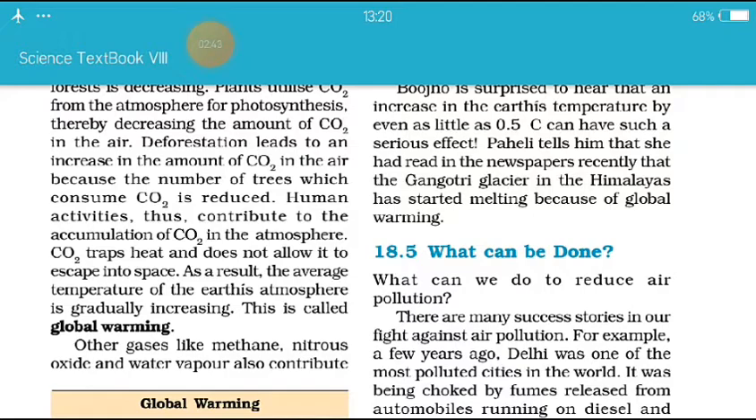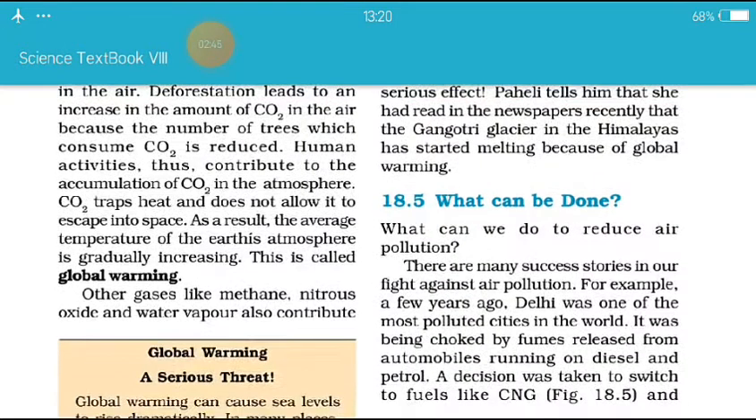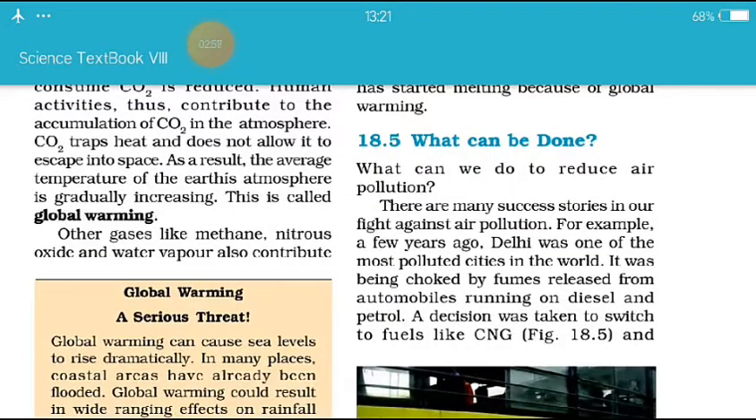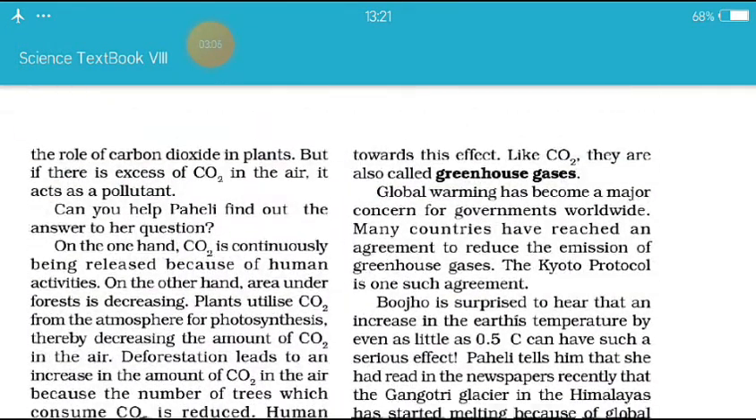As a result, the average temperature of the Earth's atmosphere is gradually increasing. This is called global warming. Here the another question is, what is global warming? Other gases like methane, nitrous oxides and water vapor also contribute towards this effect.